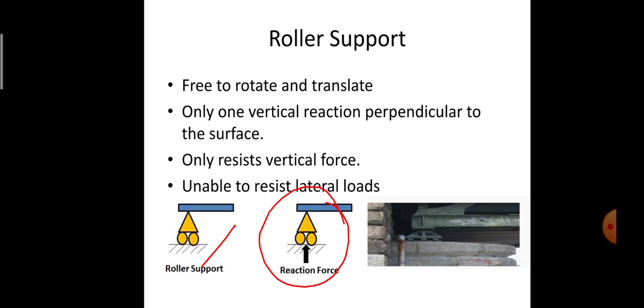Lateral loads are typically the live loads whose main components are the horizontal forces. In such a case, roller supports cannot resist the lateral loads. It only resists the vertical load. So this is all about roller support.